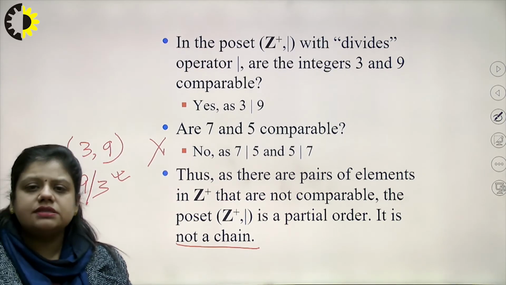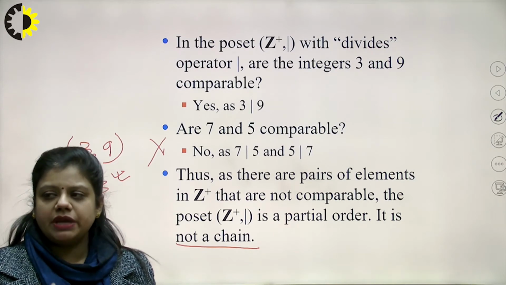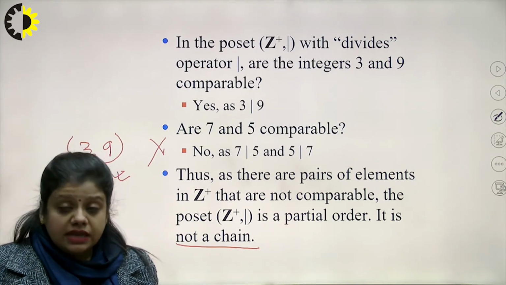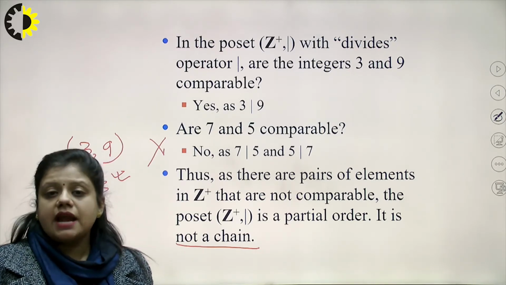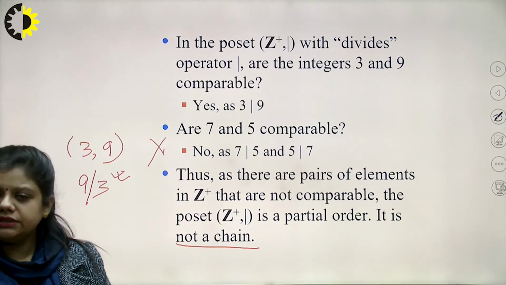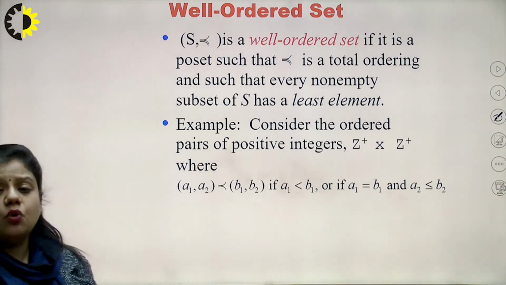When we consider sets where we pick any two elements from that set defined by a particular relation and they are comparable, either A precedes B or B precedes A, in that case we can say that it is a totally ordered set or a chain. Otherwise, it is not. Next, we define a well-ordered set.